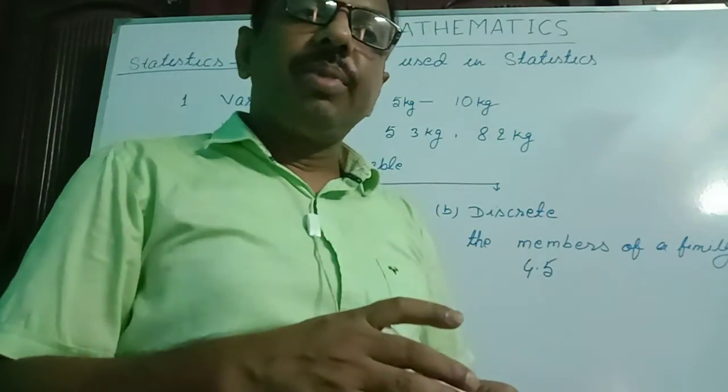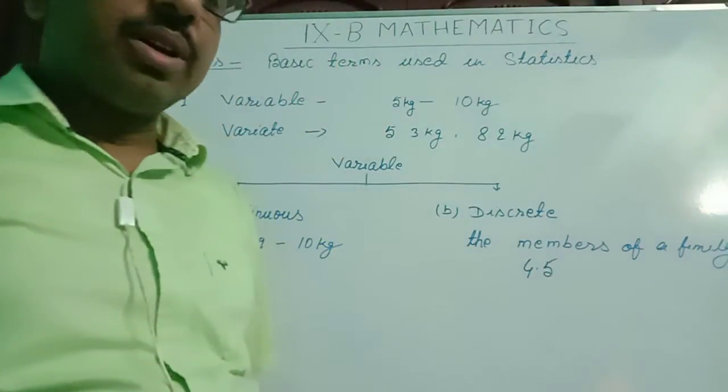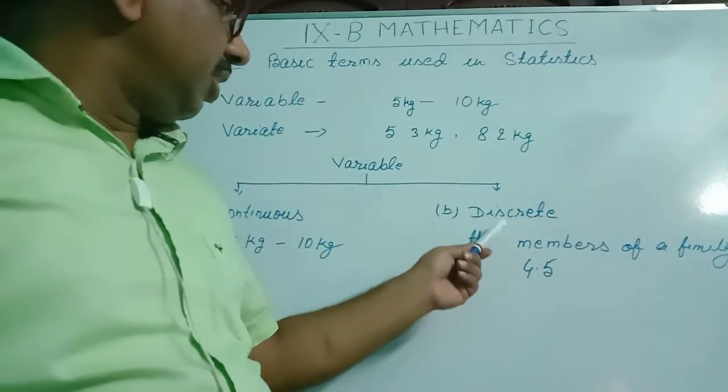The number of family members we can't represent in decimal. So this became a discrete variable.